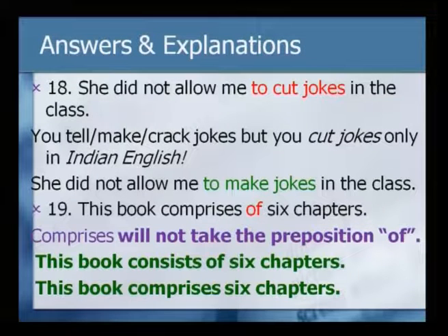So, this building comprises of 6 rooms will be wrong. This building comprises 6 rooms. This apartment comprises 3 bedrooms, not comprises of.